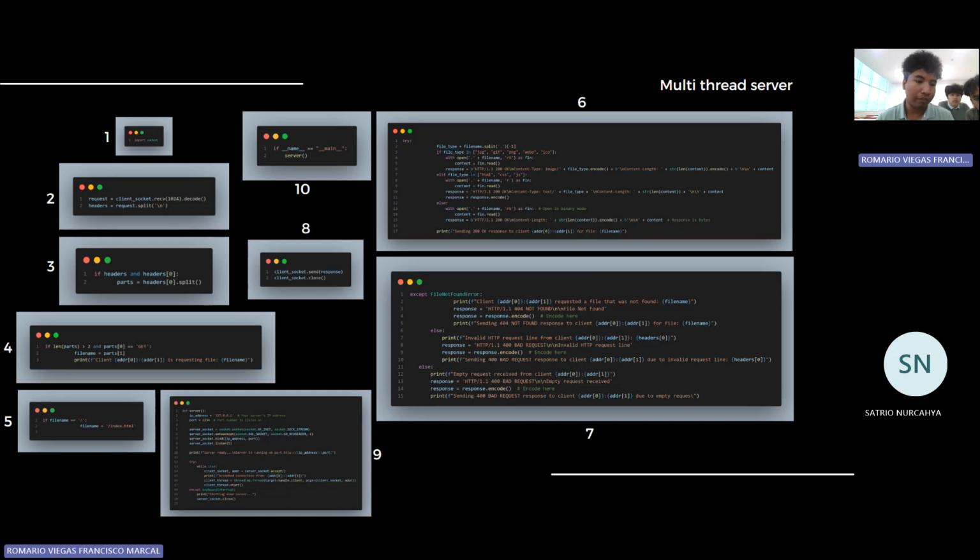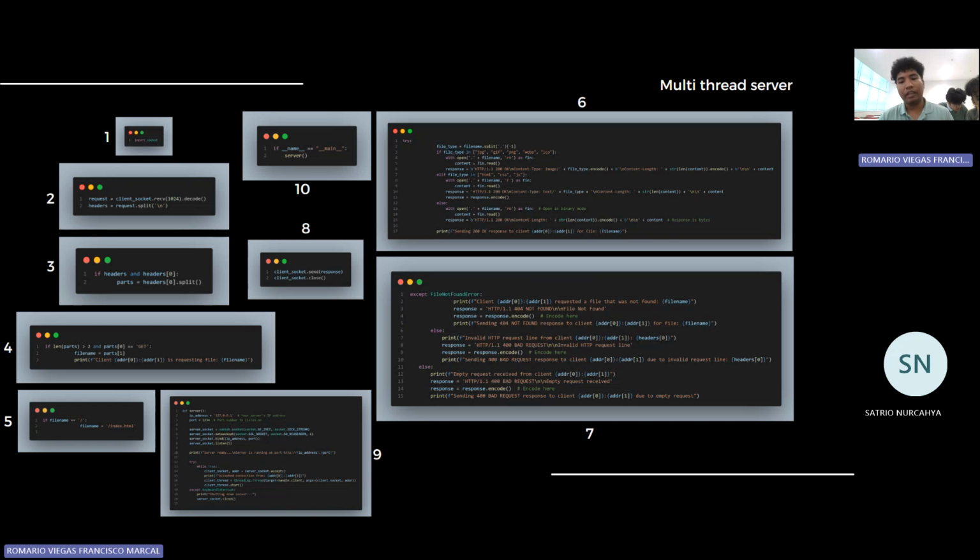In the fifth code, we have if filename is equal to /, we try to assign it to index.html. That means this is the code to assign the default page of our web server. Therefore, if our web server is running and the user accesses it, they will be redirected to the default page, which is index.html.